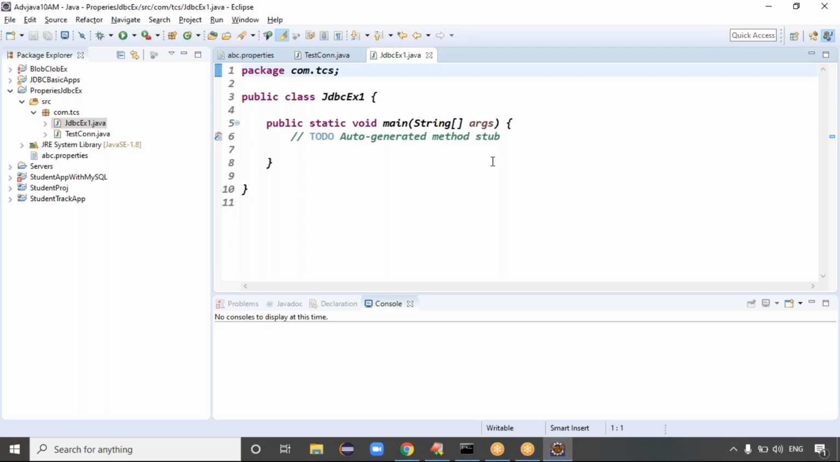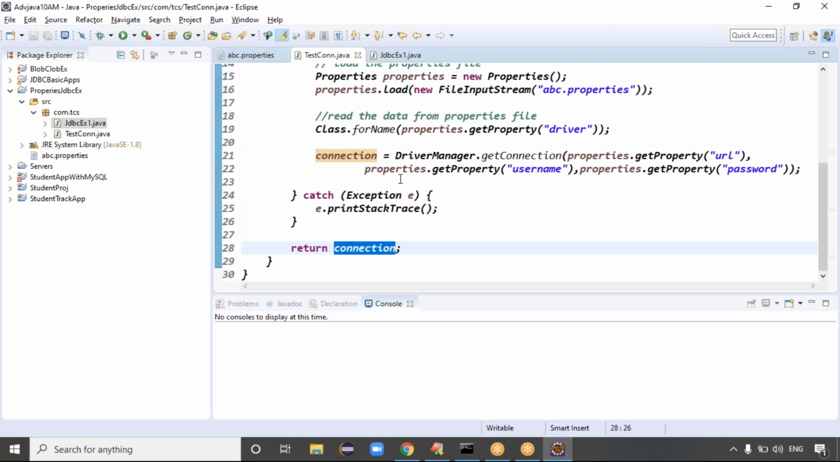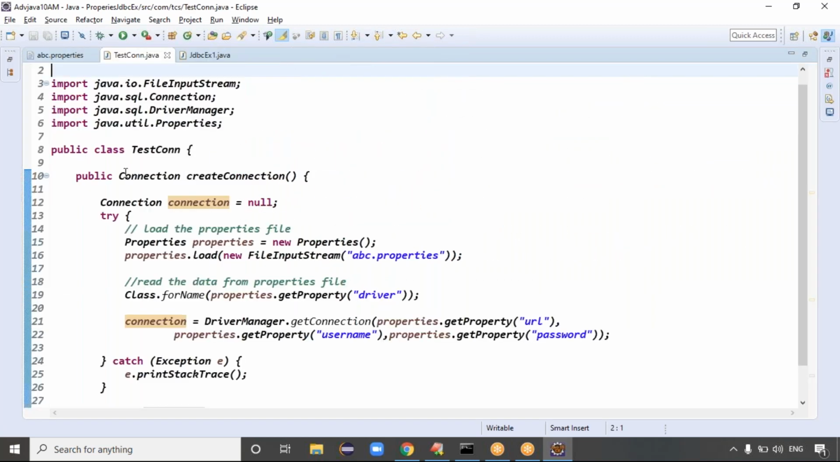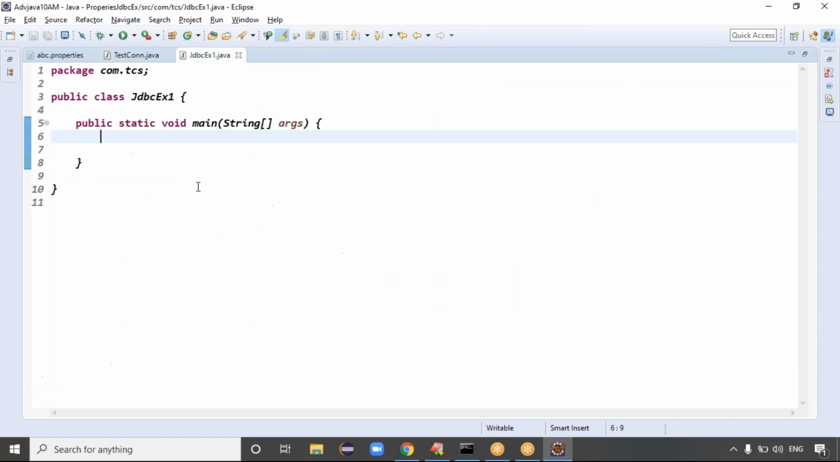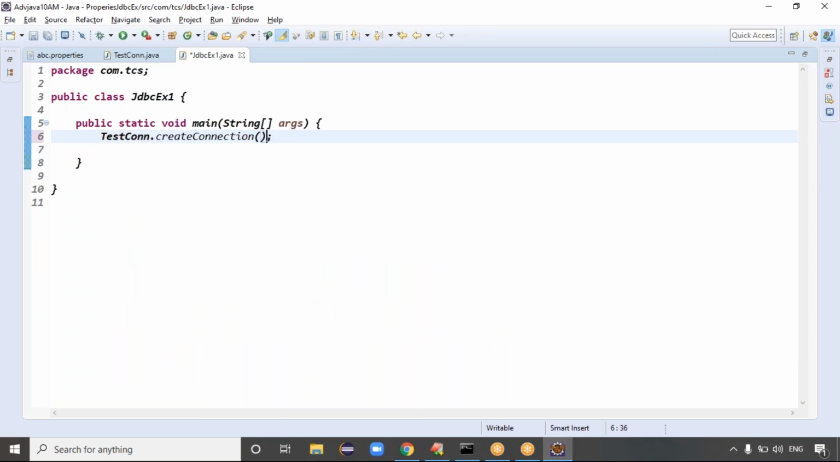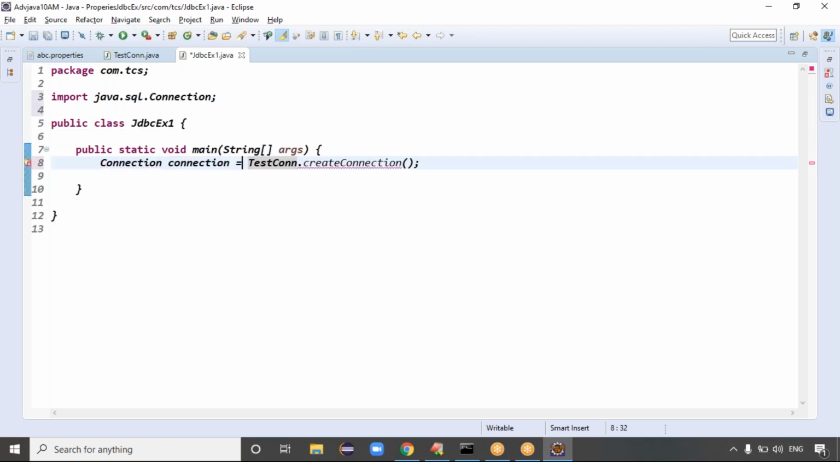Here I want to get the connection. From which file? The common file, where the create connection method is there. I can make this method a static method so that I can call it directly using the class name. So TestCon dot createConnection returns the Connection object. That's all.